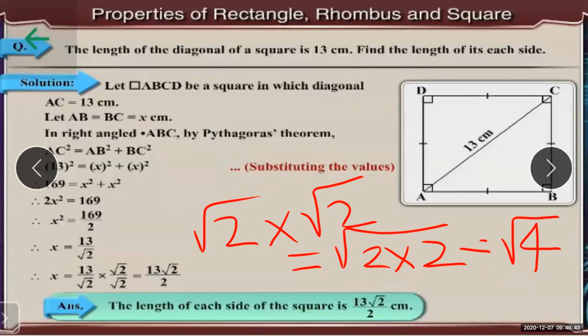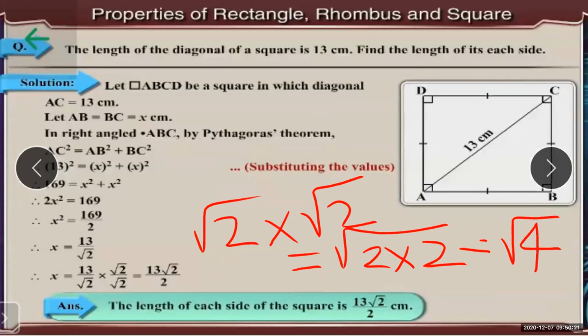So in the numerator it will be 13 multiplied by root 2. So it will be what? 13 root 2. Here you cannot say 13 into 2 is 26, because 13 is a whole number and root 2 is a surd. So it will be 13 root 2 in the numerator and in the denominator it will be 2. Okay. So that is the final answer. You don't need to do anything further for that answer.